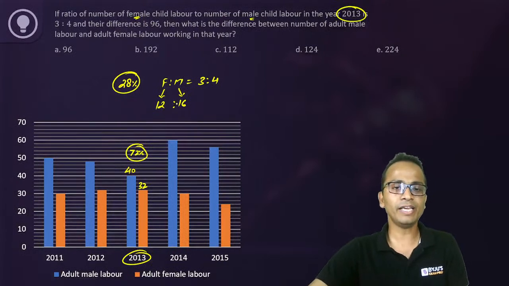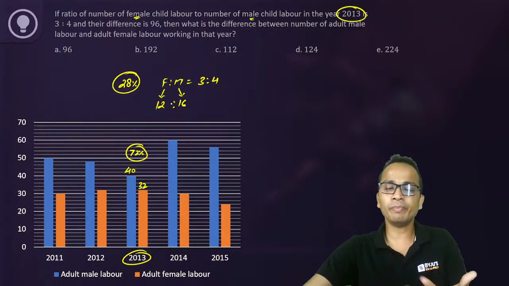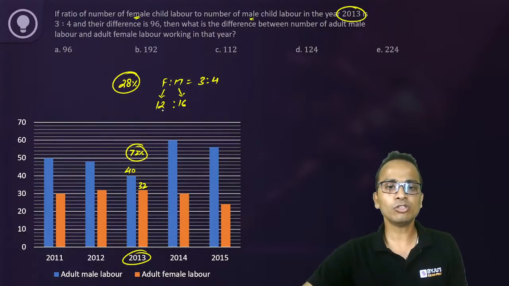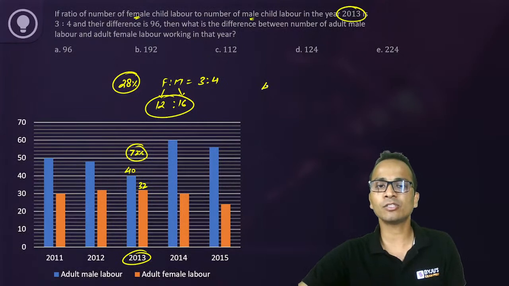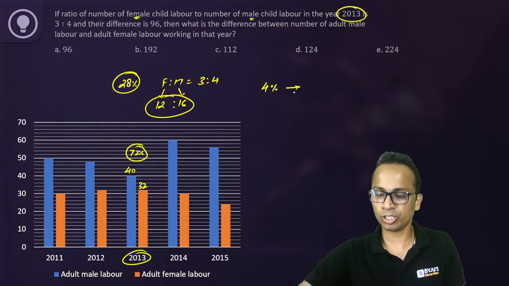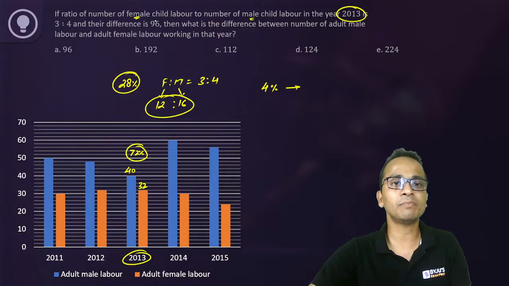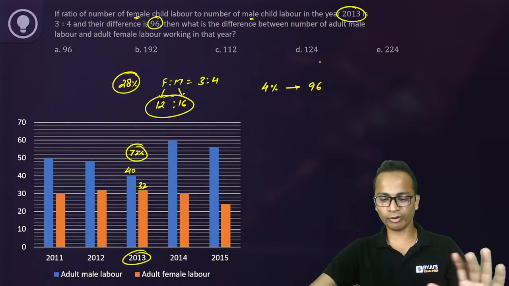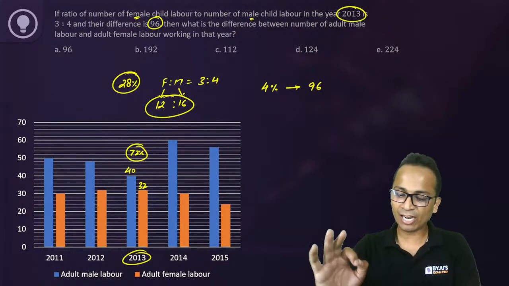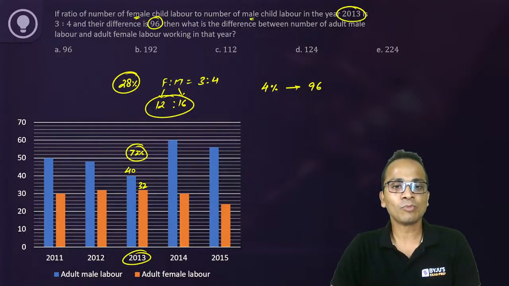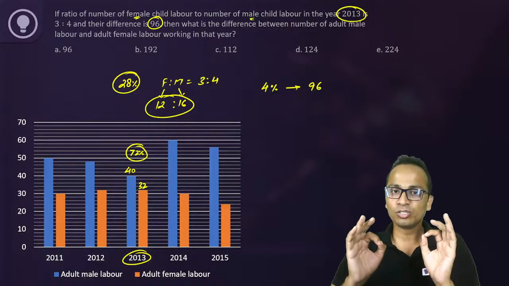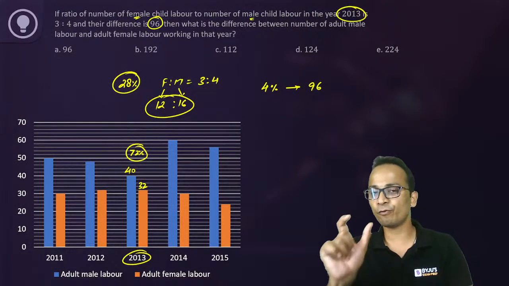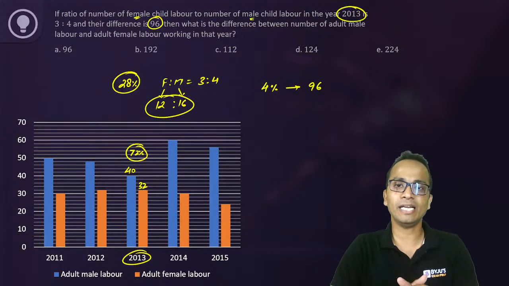All right, fine. So female and male child labor I have broken down. 12% is female and 16% is male. Now the difference between these two values, that is 4%, the question says is represented by 96. So 4% is represented by 96. All right, fine. Varun, Videep, are you following me? Prajwal, are you following me? Right? So this difference between 12% and 16%, which is 4%, is represented by 96.